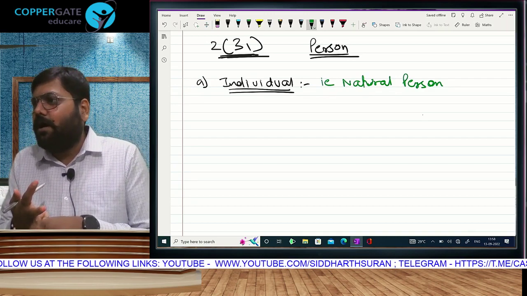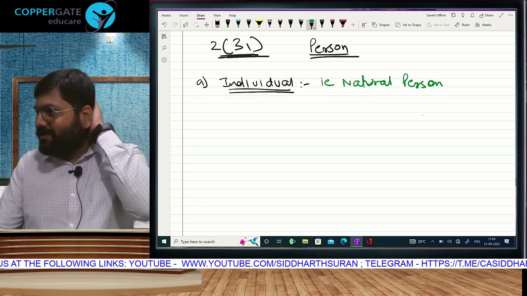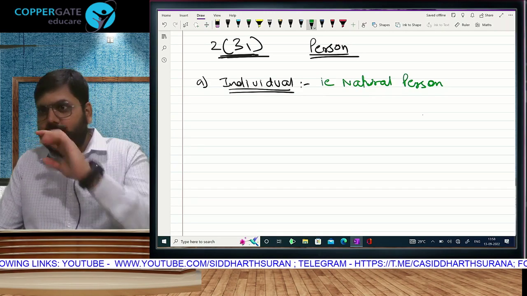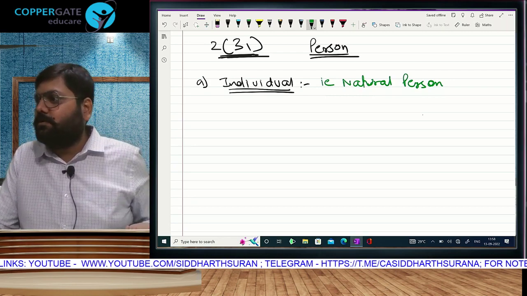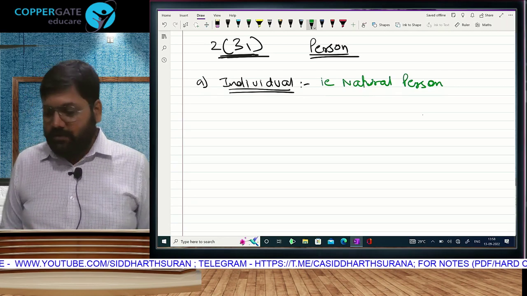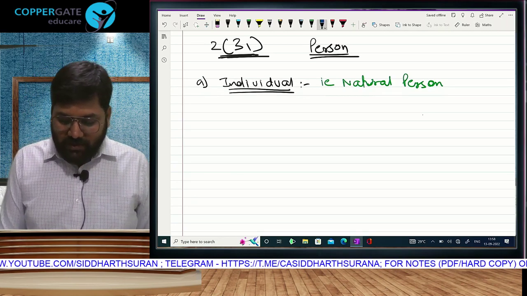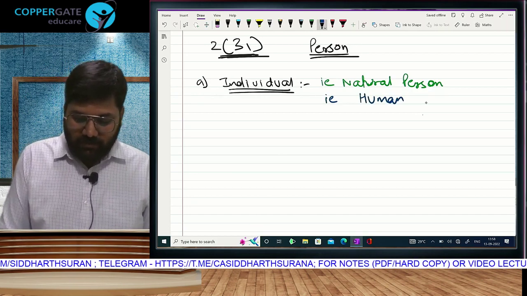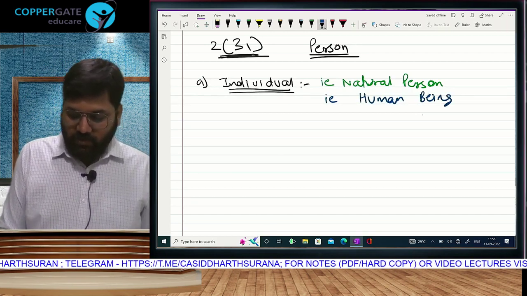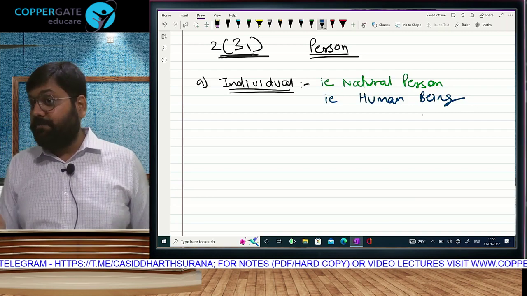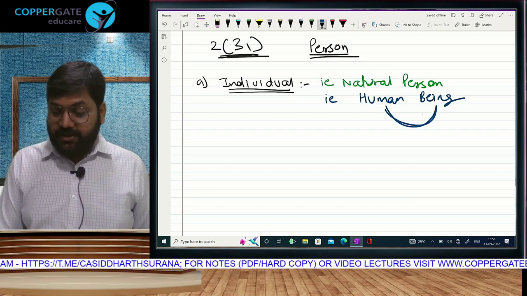Photosynthesis in plants, sunlight, water, that is also natural. What is so unnatural about it? Everything is natural, so confusion will get created. To avoid that confusion, they further specify: human being.